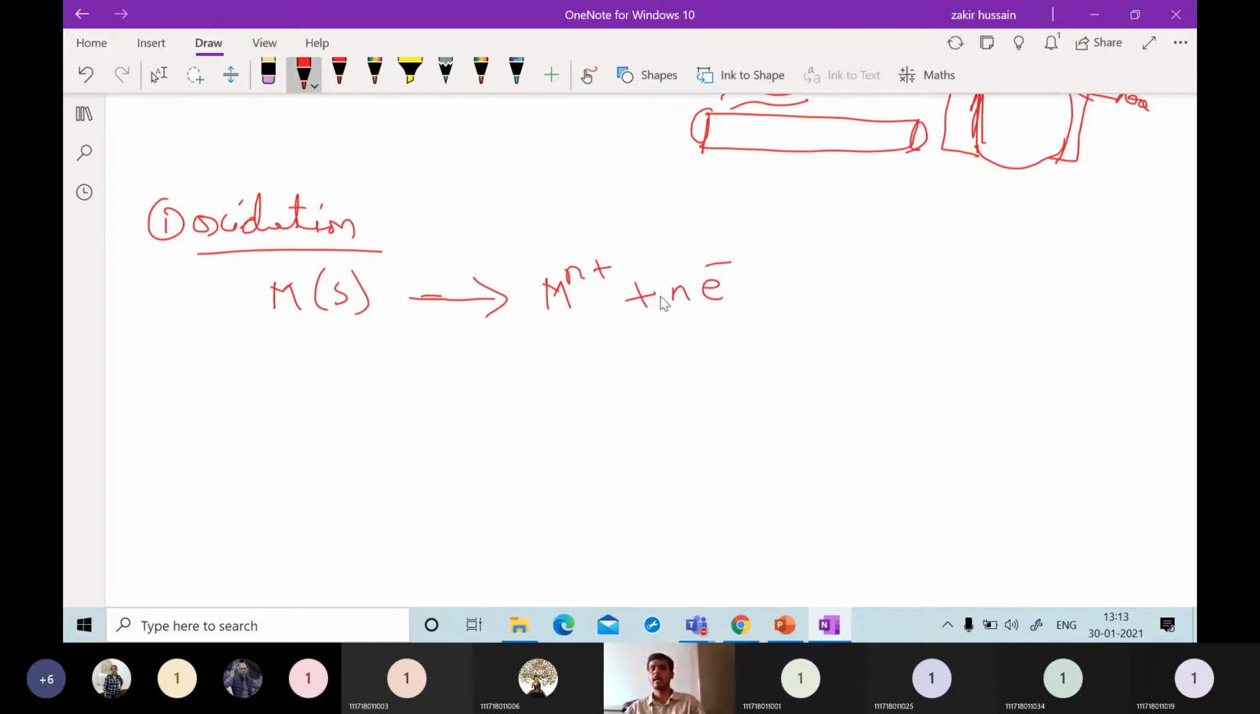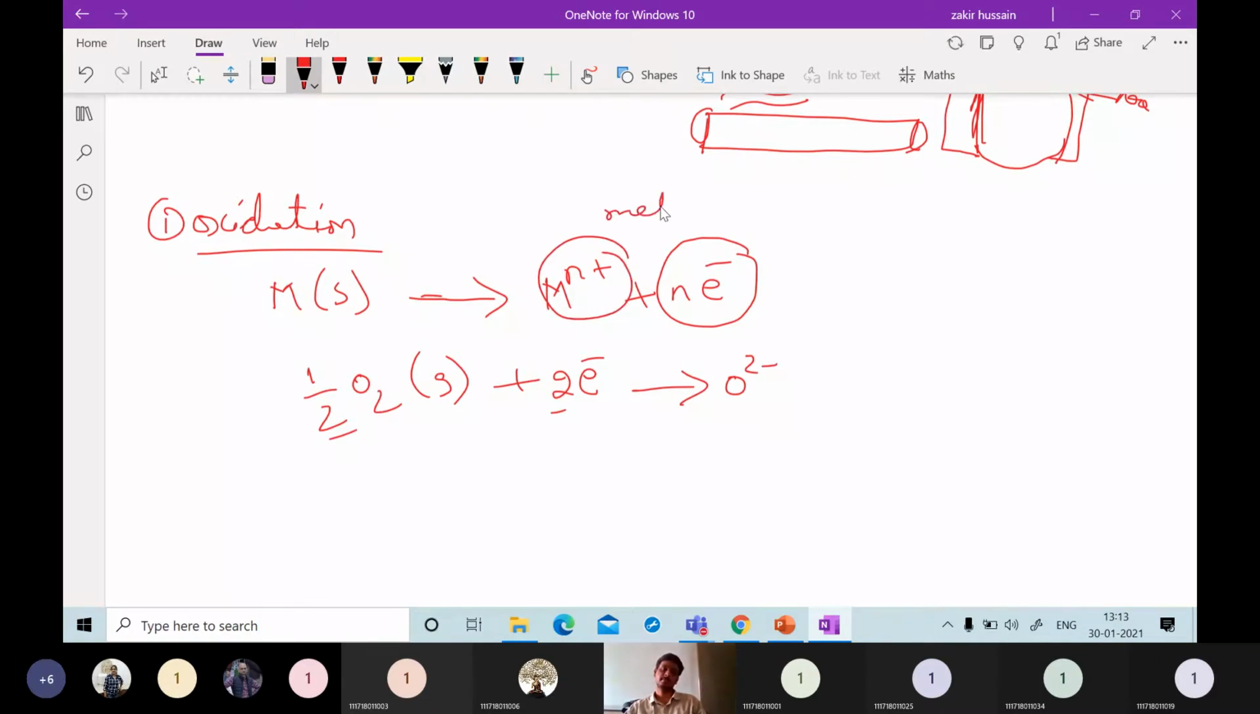So the first reaction happens on the metal. Whatever electrons are lost will be consumed by oxygen, like half O2, which is in the gas phase. If there are two electrons, in order to balance the reaction, they will combine with oxygen and form oxygen ions. So this is the metal ion and this is the oxygen ion. Inside the atmosphere, these reactions are happening.